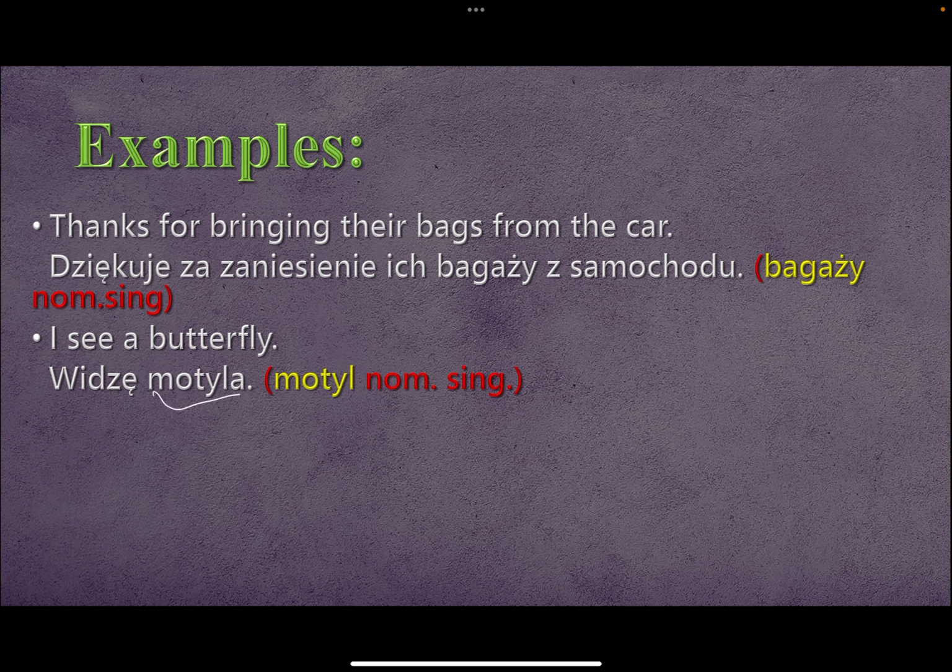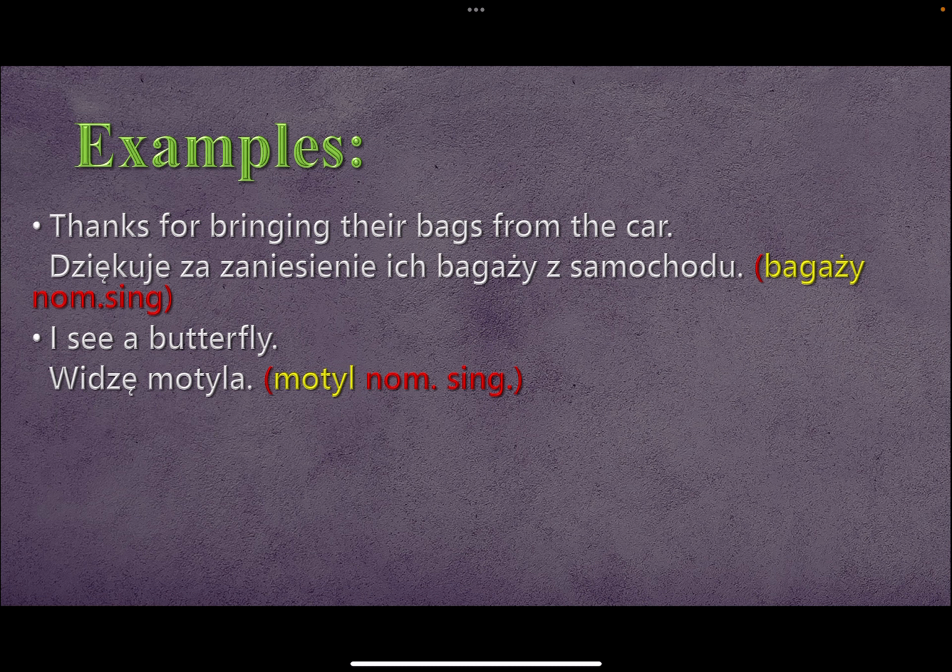Widzę motyla, motyl, motyla. Yes, so it's masculine. It doesn't mean it's feminine just because it's a butterfly. I know some people think that butterflies are feminine just because they are butterflies. In Polish, the word ends with L. That's a consonant, so it makes it singular, masculine. So it's going to end with A, because it's animate. Here, we don't care if it's human or not. It has to be animate in singular. If it's singular, inanimate, it gets the nominative form. I know it's complicated, but you can rewatch the video again. The more you watch, the better, I think.